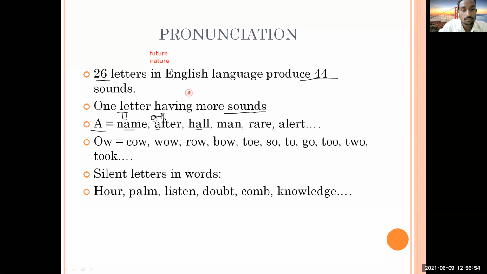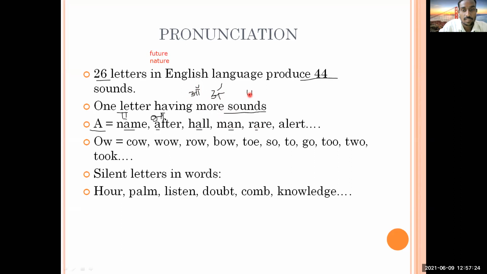How will you pronounce it? All. So which sound are we getting for A? The sound Oh, or the sound Uh here. So again, here we have the letter A. Which sound are you getting here? It is A. Okay. Again, here you have A. What sound are you getting?